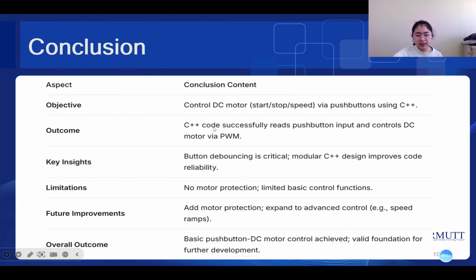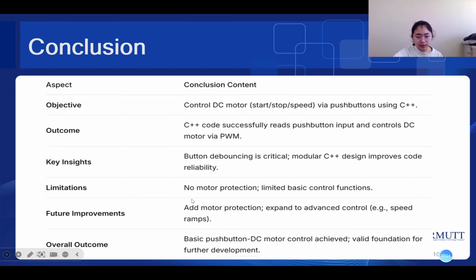Outcome: C++ could successfully read a push button input and control a DC motor with PWM. Key learning: button debouncing in C++ design inputs could be reliable. Limitation: no motor protection, limited basic controller functions.